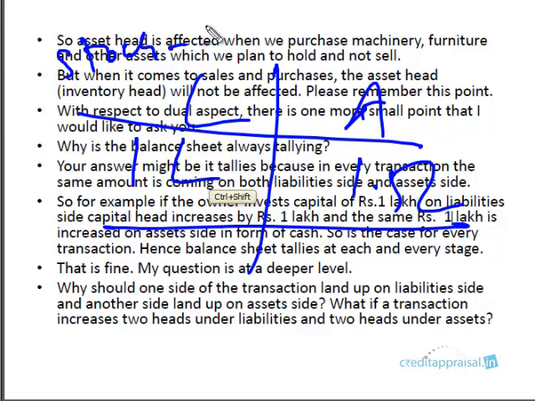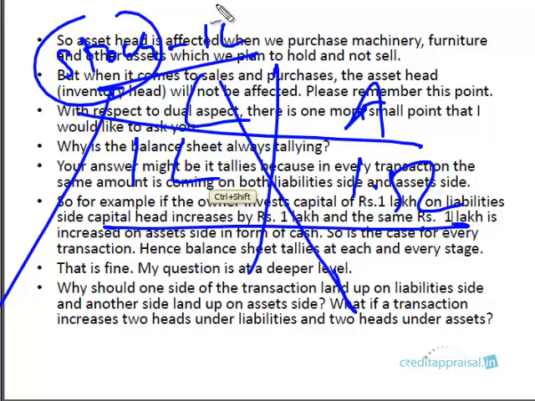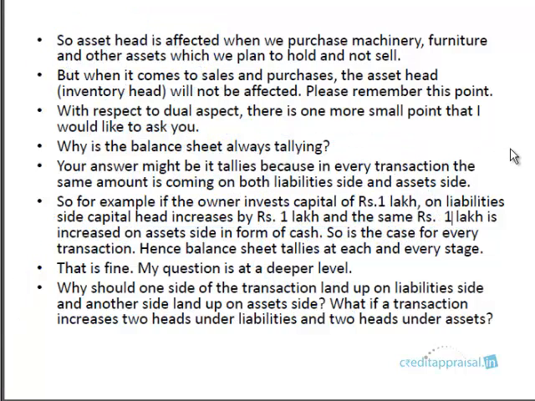Purchase stock for cash, 1 lakh. Two heads are affected. Whatever the two heads are, the amount is the same. So we won't have a difference in the amount side. One side 1 lakh, another side 1.5 lakh, we don't have that situation. So from the point of view of amount, you will always have the tallying going on.